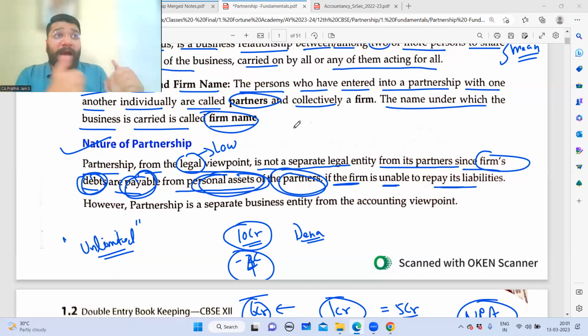So if any partner, in our case, let's suppose Virat Kohli sir, doesn't want to have this unlimited liability, because imagine, we are taking the loan and we are asking Virat Kohli sir to pay the entire loan amount or a part of it from his assets. It will not be fair, no? So here, Virat Kohli sir will not prefer partnership. He'll prefer LLP in that case.